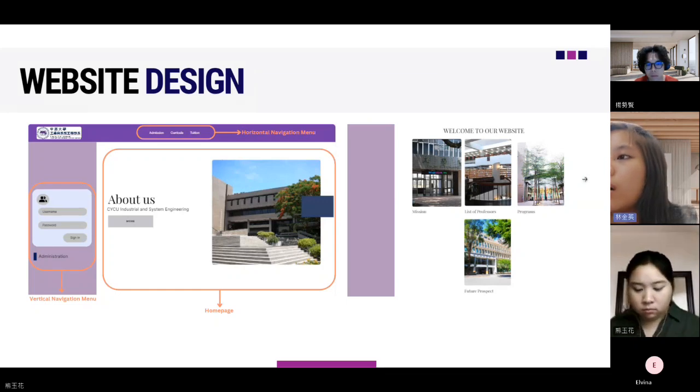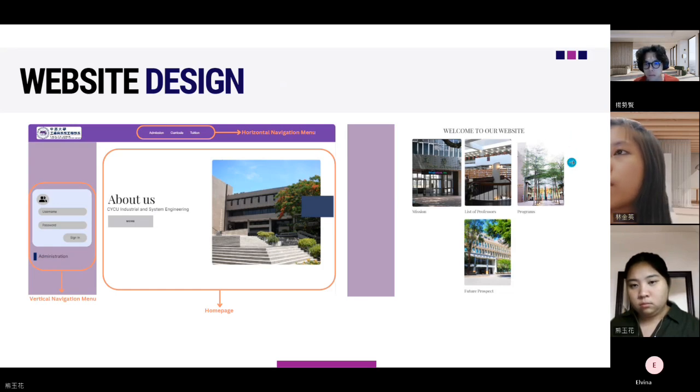So this is a broad view of our website design. I mean, our mockup for our website design. In the mockup of the website, there will be a horizontal navigation menu, and then beside that, there will be a vertical navigation menu and the home page.